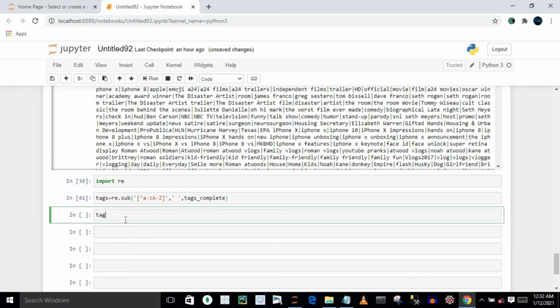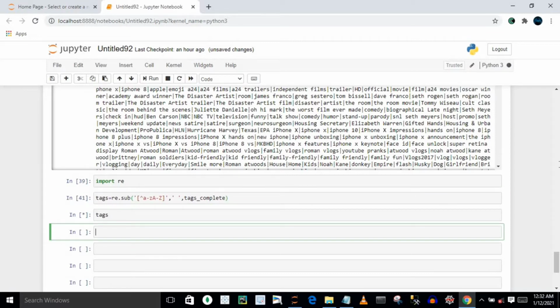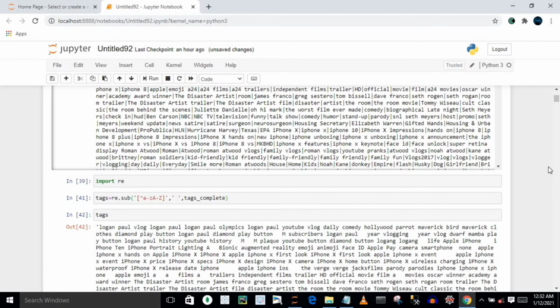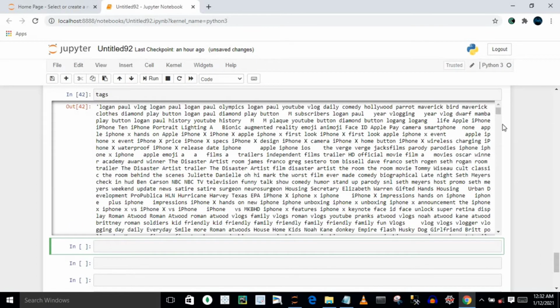Just execute it. Let's say I'm also going to print this tags again, and now we will observe you have some kind of extra spacing over there. You have to eliminate wherever you have this extra space. For this, again I'm going to call re.sub, and to denote your extra space, I'm going to say space plus.